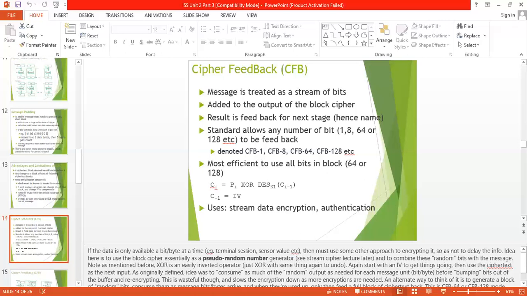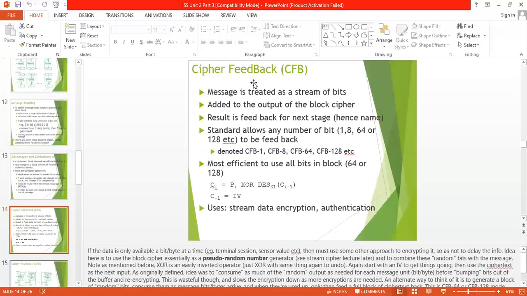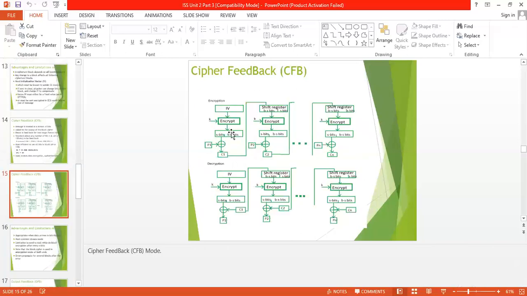The diagram shows the process of cipher feedback, where the initialization vector is encrypted with the key K1. After this, the encrypted message is further divided into s bits and b minus s bits. Then the s bits are XORed with the plaintext P1.